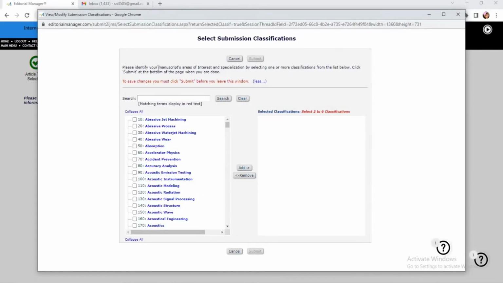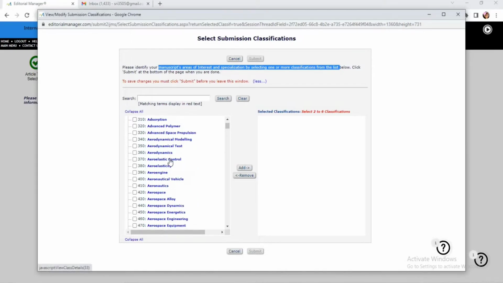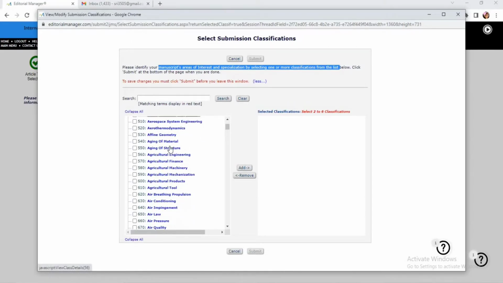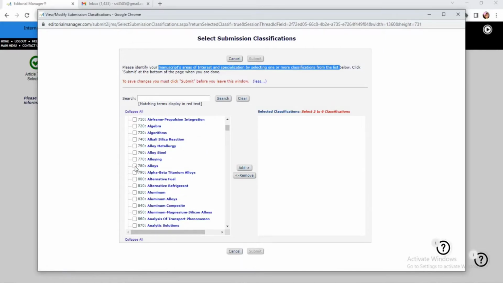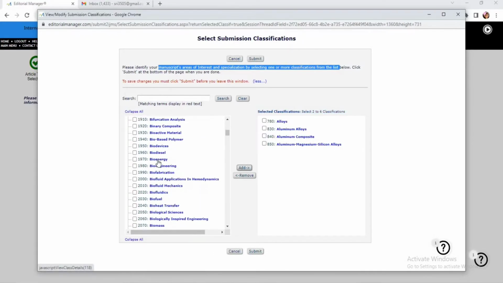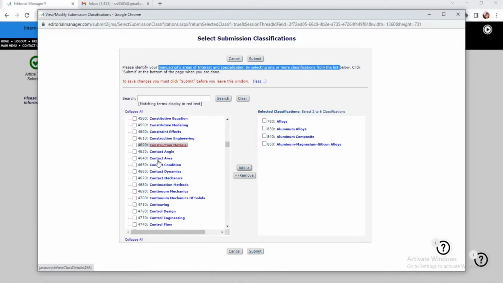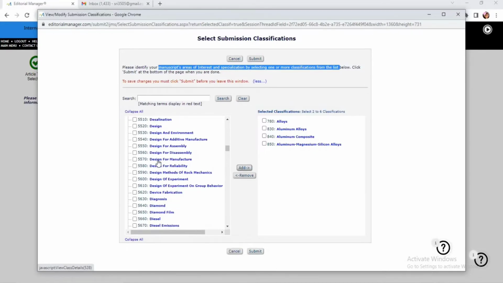Yes, let us select the manuscript's area of interest and specialization by selecting one or more classifications from the drop-down list over here. It is very clearly asking to select from 2 to 6. So any 2 to 6 classifications you can select based on your manuscript. So let me select over here. Let me click on the add button. Let me go for a few more classifications at the bottom. As I told you, the work is based on the vibration analysis. So let me go for the next option.